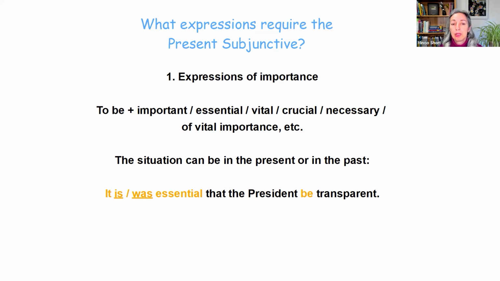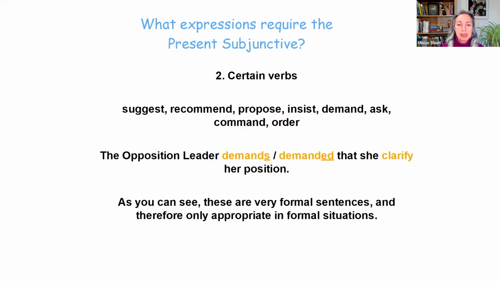So, for example, it is or it was essential that the president be transparent, not is, right? So after the expression of importance, essential, be. Right, the present subjunctive. That's the first category. And the second is after certain verbs, we must also use the present subjunctive. And the most common and important verbs to remember are suggest, recommend, propose, insist, demand, ask, command, and order.